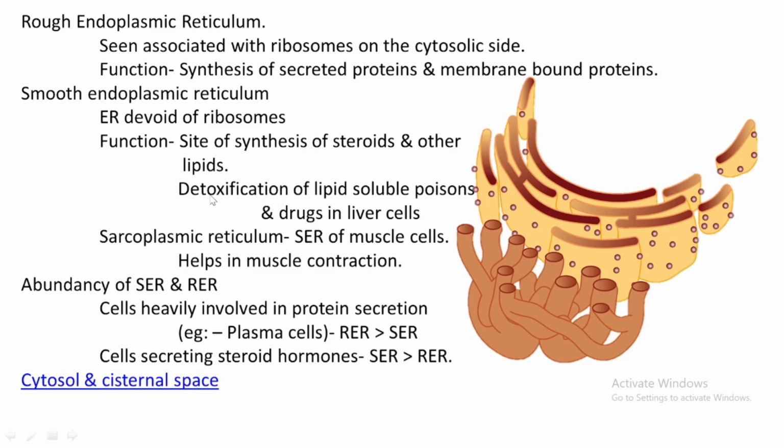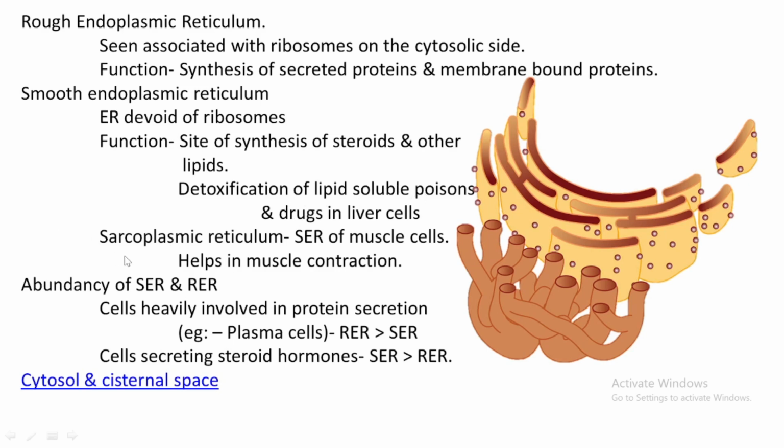And also it helps in the detoxification of lipid-soluble poisons, fat-soluble poisons, and also drugs that reach liver cells. That is another significance. It detoxifies all poisonous substances that reach the liver cells.